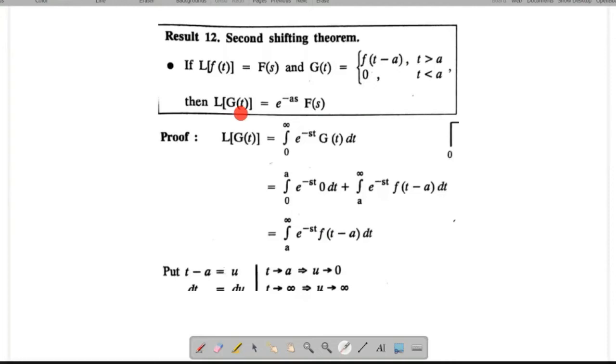This is the question. Simply you have to multiply e power minus as to the function F of s. So from that, it is very easy to apply the formula. I have used the basic definition. I have taken the Laplace transform of g of t, so instead of f of t, I have substituted g of t. After that, I have used this interval, splitting 0 to infinity into 0 to a and a to infinity.